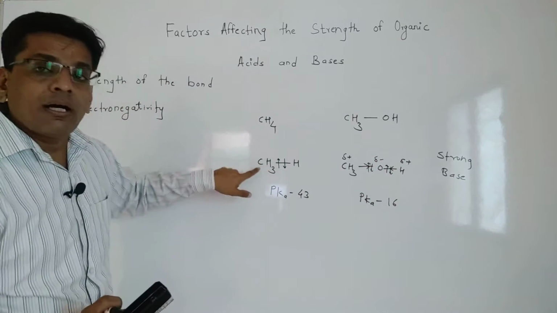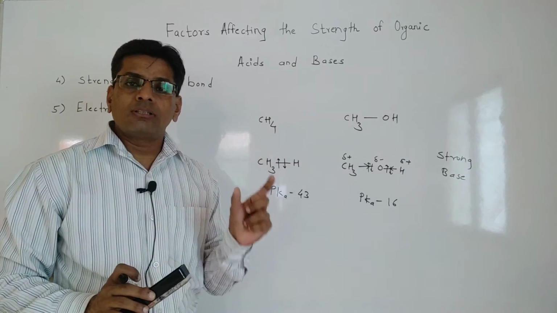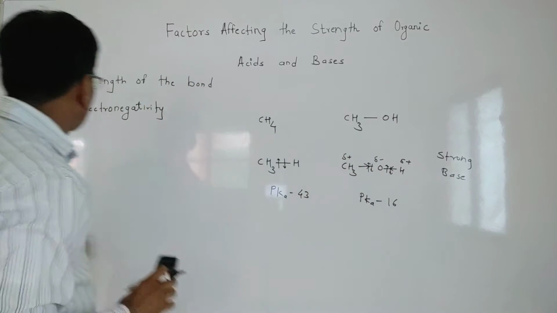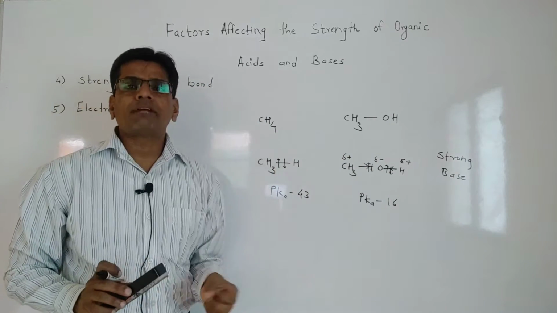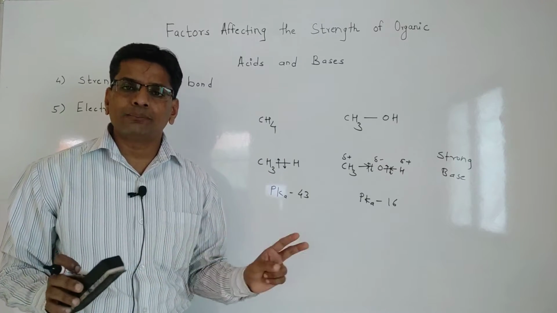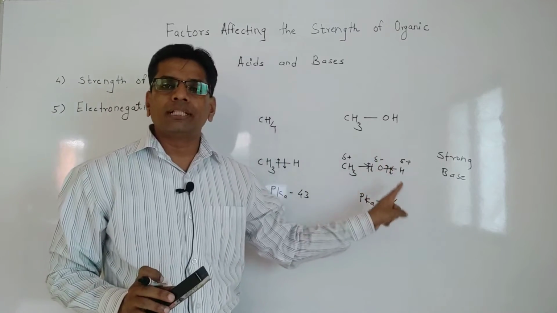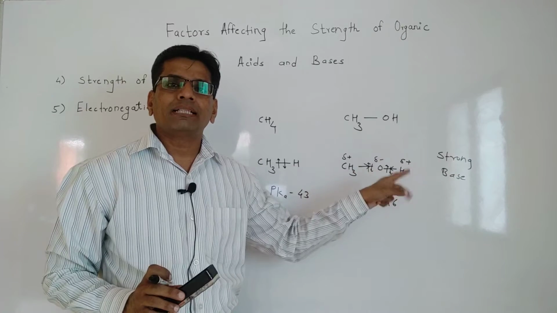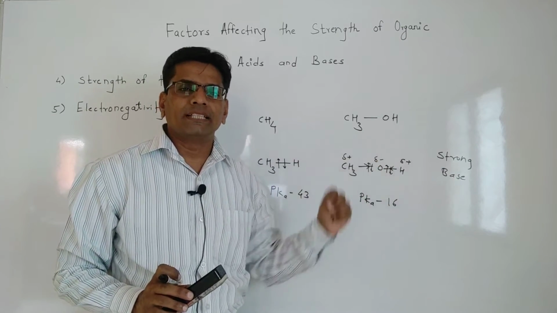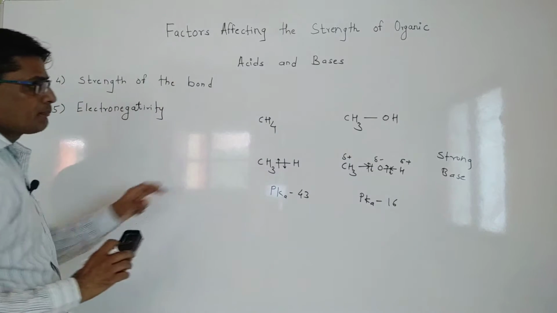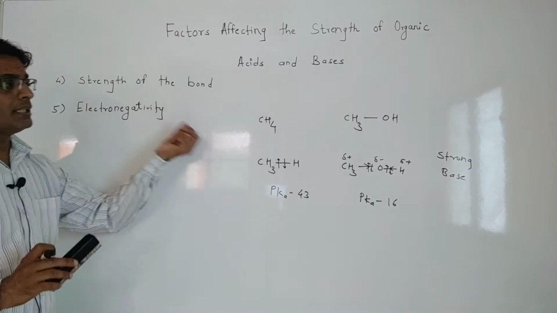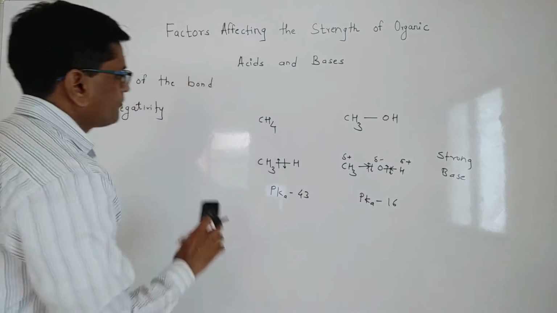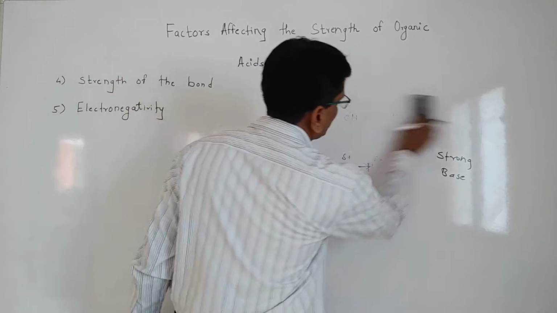So that means in an alkane or methane, the bond strength between carbon and hydrogen is stronger as compared to oxygen and hydrogen. And when we consider electronegativity, carbon and hydrogen have equal electronegativity, that is why they cannot create poles. But here, due to the presence of electronegative oxygen, it creates poles, due to that hydrogen becomes positive, and that is why it moves towards the acidic nature. So this is the example by which we can determine acidity and basicity with respect to the strength of the bond and electronegativity. Now, we will consider one more example.